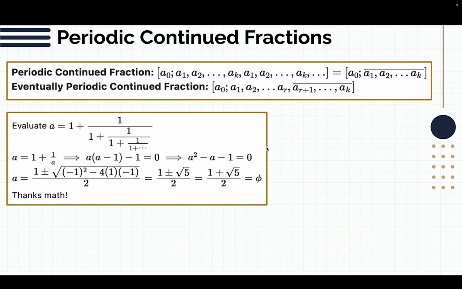But we don't want a negative number because obviously this thing doesn't converge to something negative. So basically we just ignore that. There's some details to it, but for now, just kind of ignore it. Which is pretty cool, that this thing converges to the golden ratio.